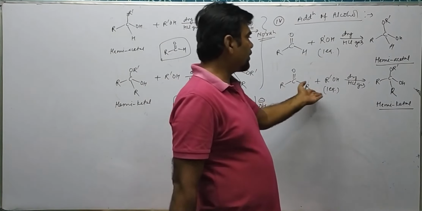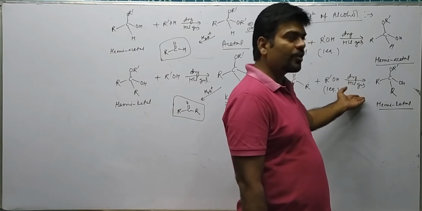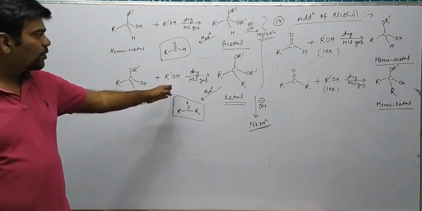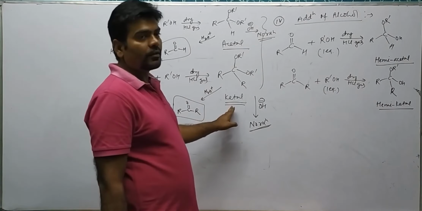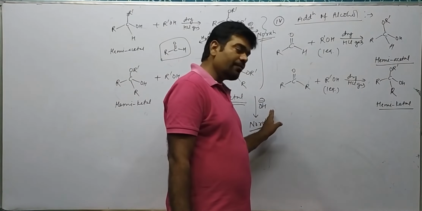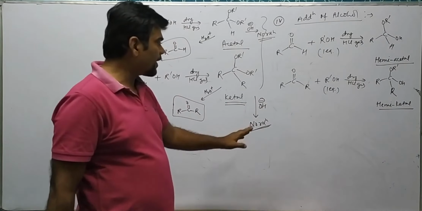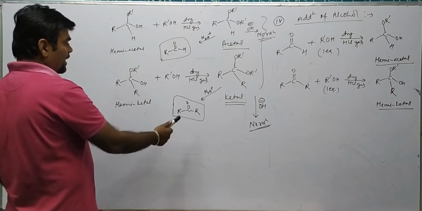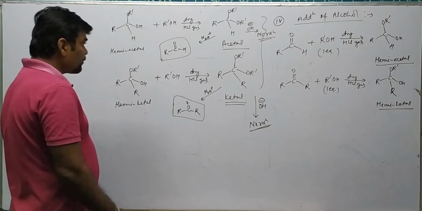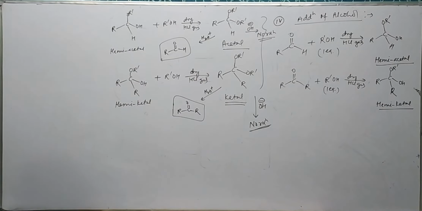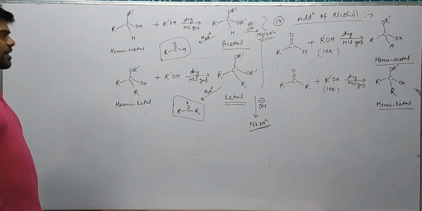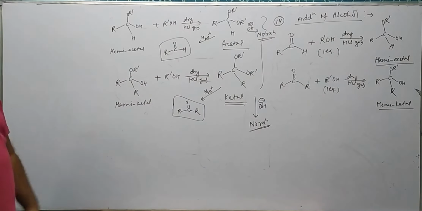Similarly, when ketone reacts with one equivalent of alcohol in dry HCl gas, it forms hemiketal, and hemiketal with another equivalent of alcohol in the same reaction condition forms ketal. Ketals are also stable enough in alkaline solution, therefore there will be no reaction, while in acidic solution they hydrolyze back to the corresponding ketone. That is the importance of this reaction: aldehydes and ketones can be regenerated from their corresponding acetal or ketal. So note it down. Then I will do the reaction mechanism also.